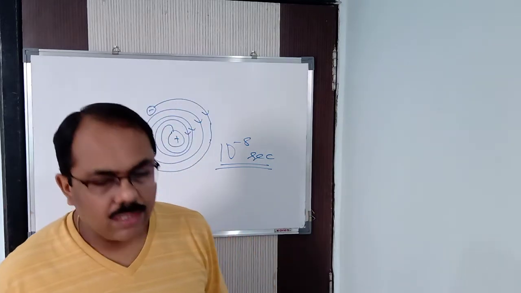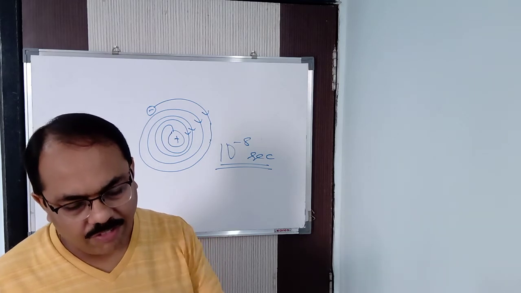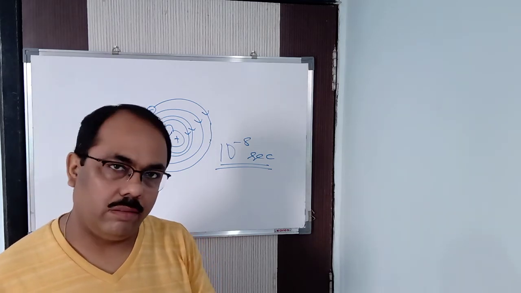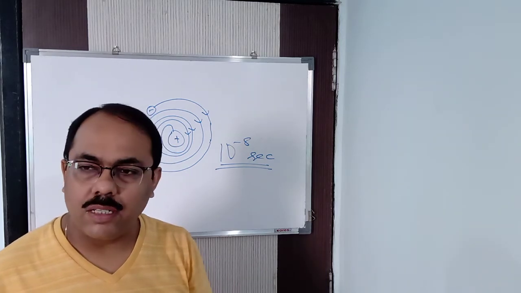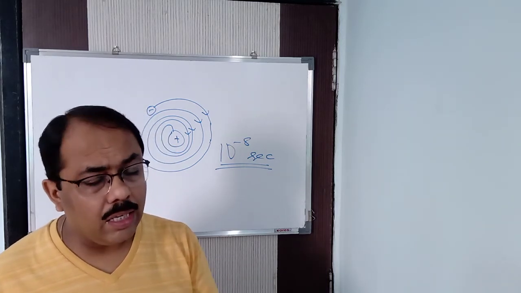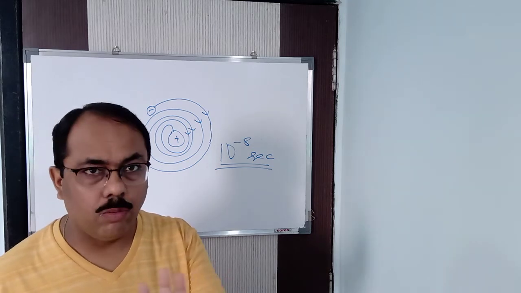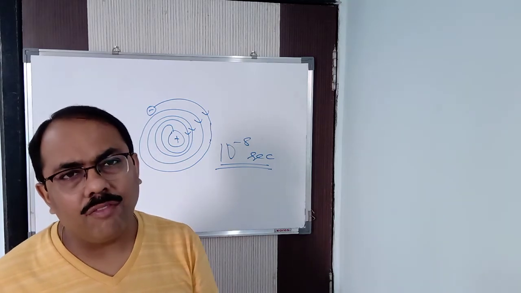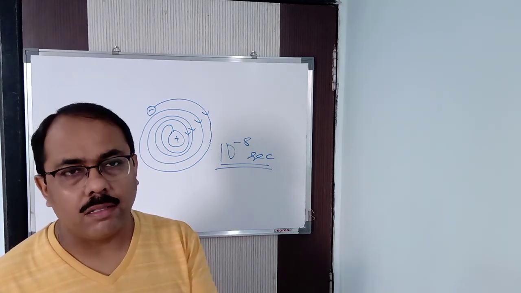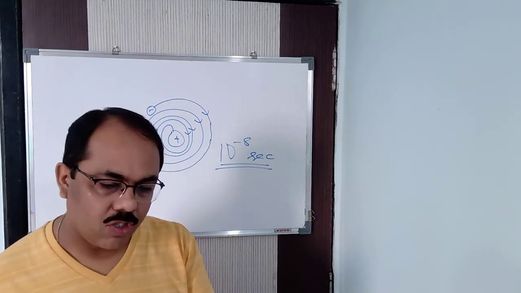So he told us that if we calculate the number of electrons present inside the earth, let us say some millions of electrons, and each electron takes 10 to the power minus 8th of a second on an average. Nobody has calculated it, but on an average we can say that. So you multiply with millions of electrons, and you will get a few hours for the earth to get destroyed.